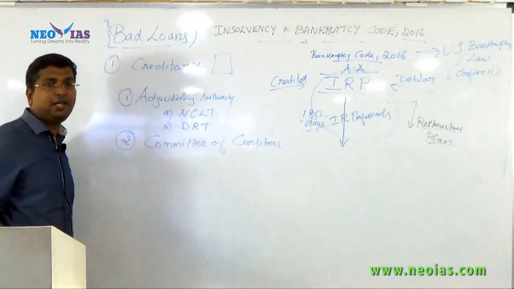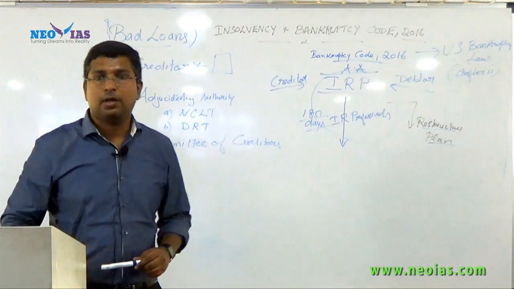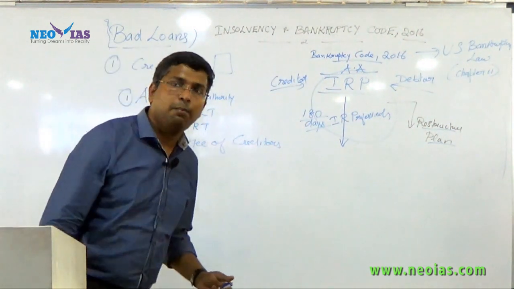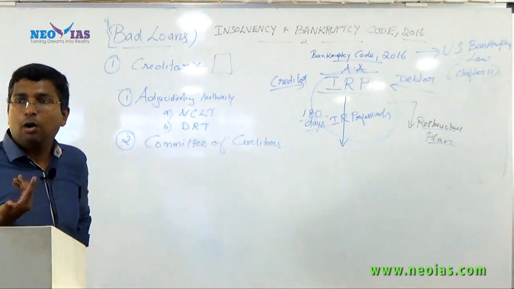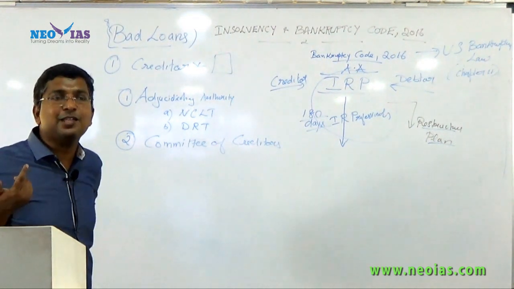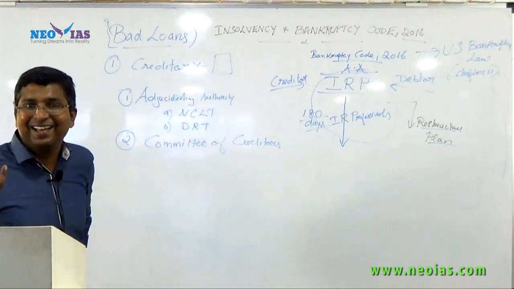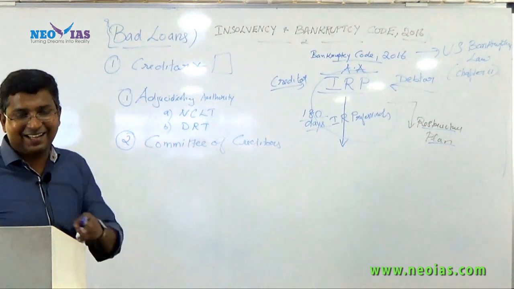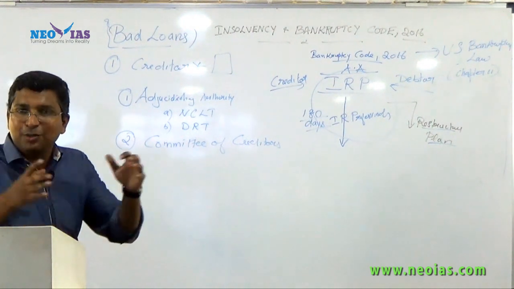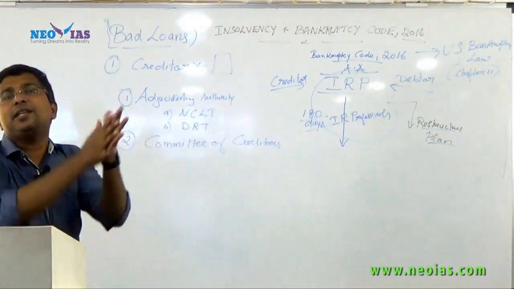Now try to understand that a person might have taken a loan either from a single bank or from several banks. Like in the case of Mallya, I think he has taken loans from all the banks. So in that case, there will be a committee of creditors.